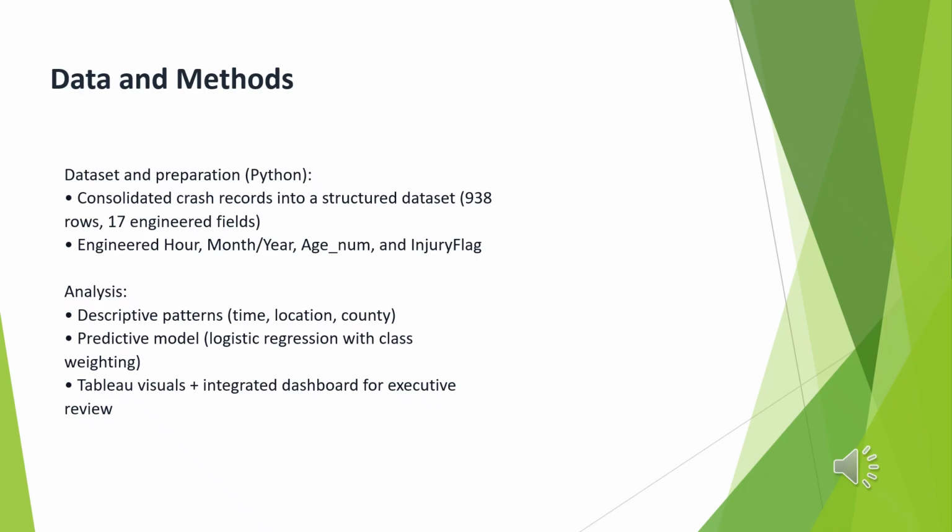Then third, we implemented a logistic regression classifier as a transparent predictive component to test whether injury outcomes show measurable signal in the available structured features. I'm just trying to see what we're actually able to predict out of there. And then finally, we used Tableau to communicate results through 3 core visuals and an integrated dashboard intended to speak for itself if it were briefed to executives, just to provide a high-level view of what our analysis found.